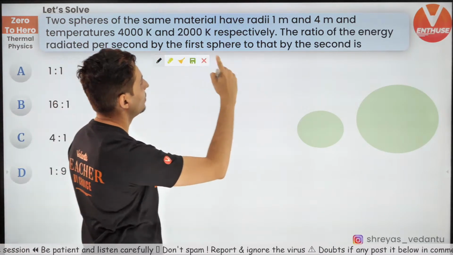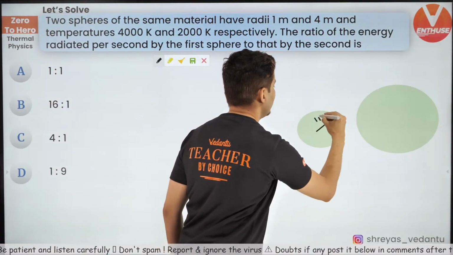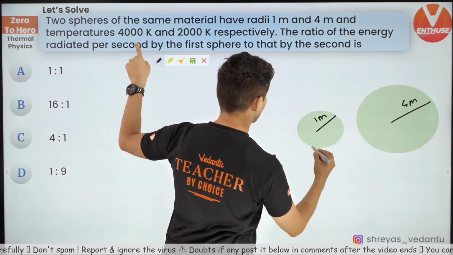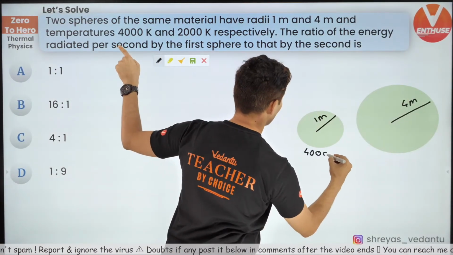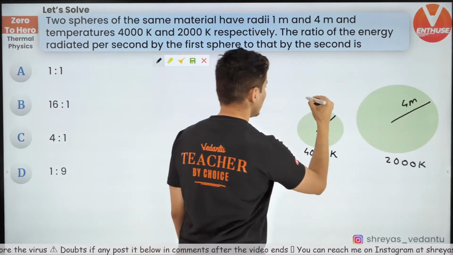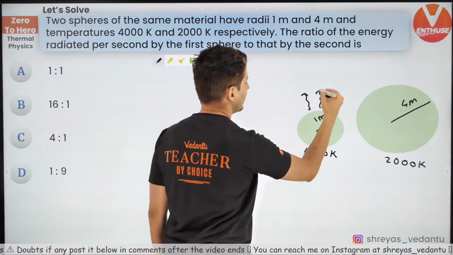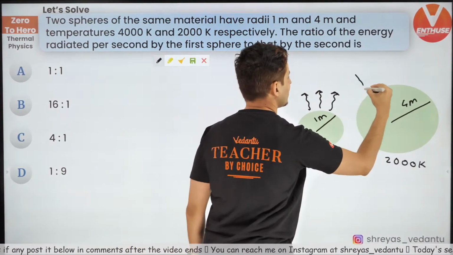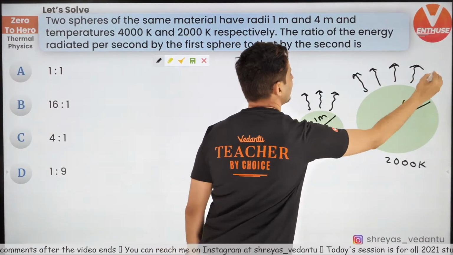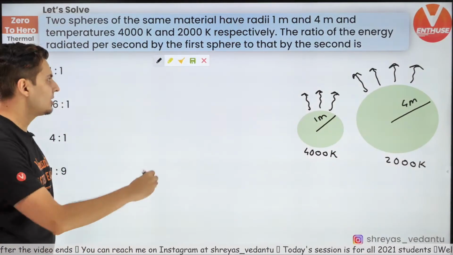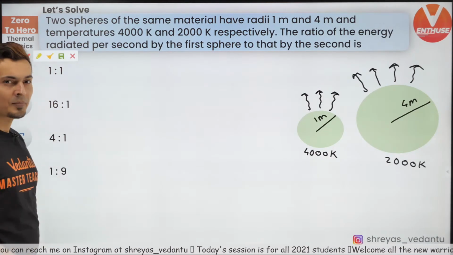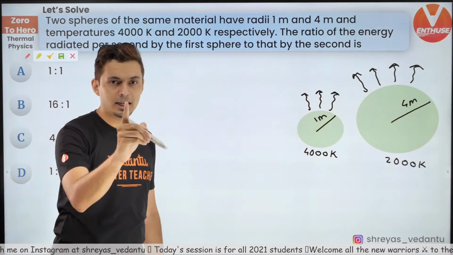This radius is 1 meter, this radius is 4 meter, this temperature is 4000 Kelvin, this is 2000 Kelvin. Each of them will radiate heat. The question is, what is the ratio at which energy will be radiated? Think which formula or which law will you use? I think you will use Stefan's law of radiation.